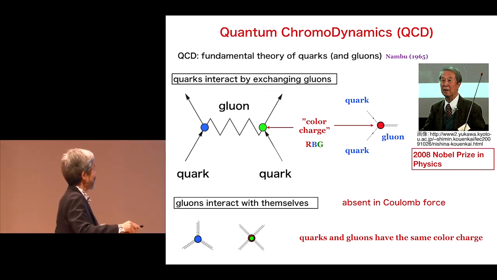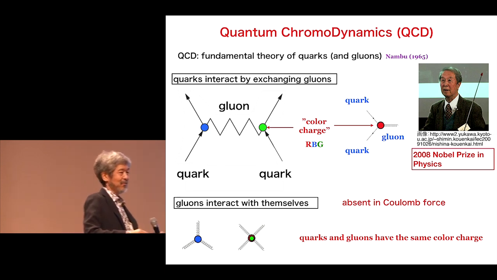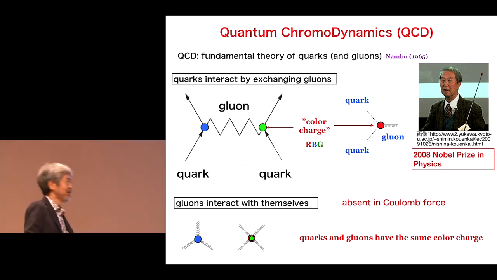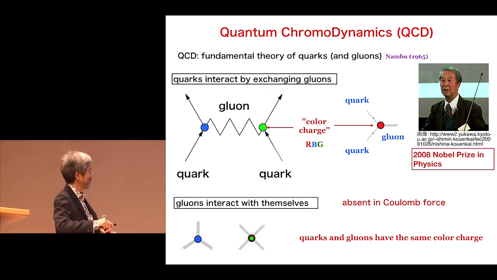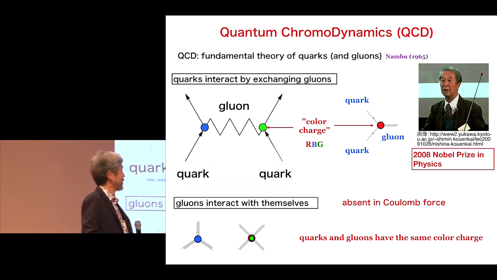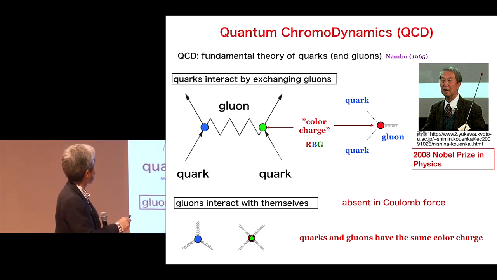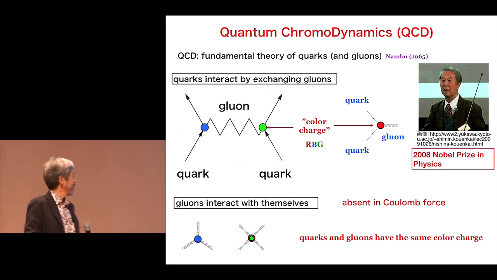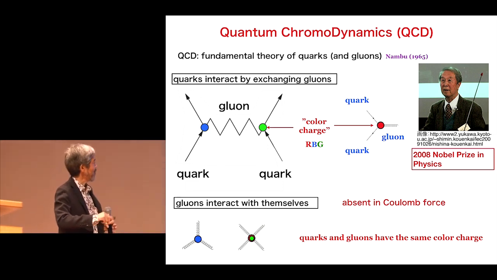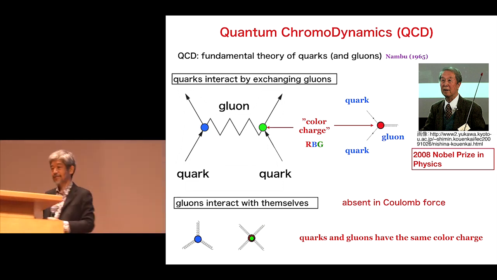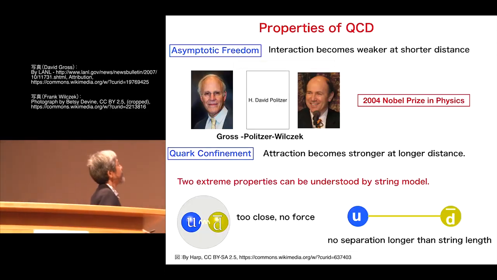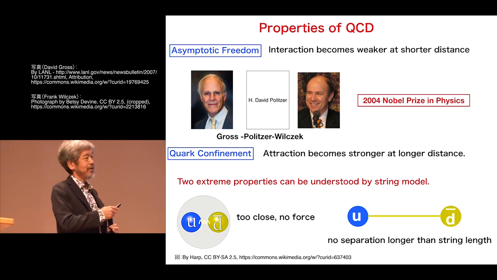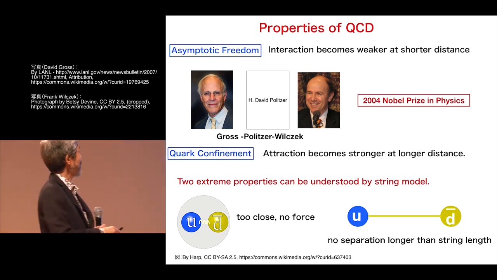So there are quarks and gluons, and the gluon is something like a photon. An important point is that gluons interact with themselves like this, three gluons or four gluons. That property is absent in Coulomb forces. That is the specialty of quantum chromodynamics. And these color charges are all the same kind of charge.